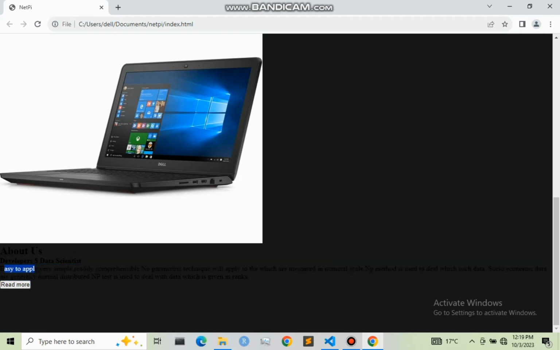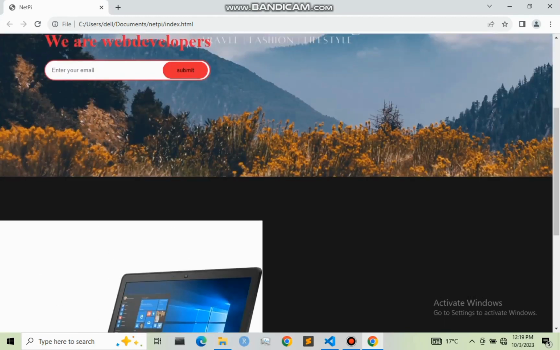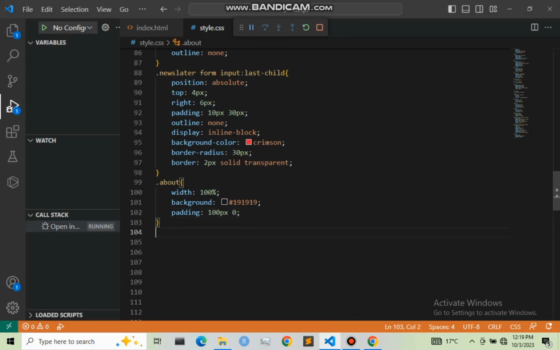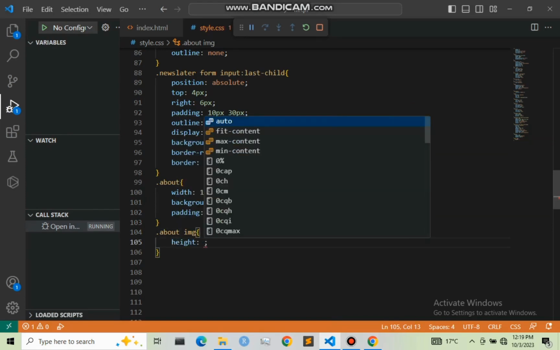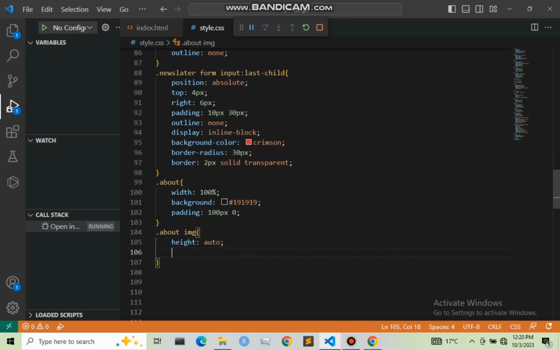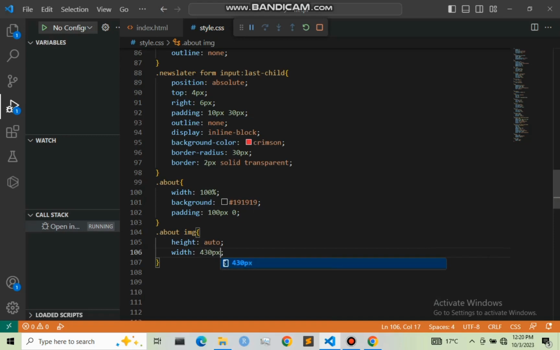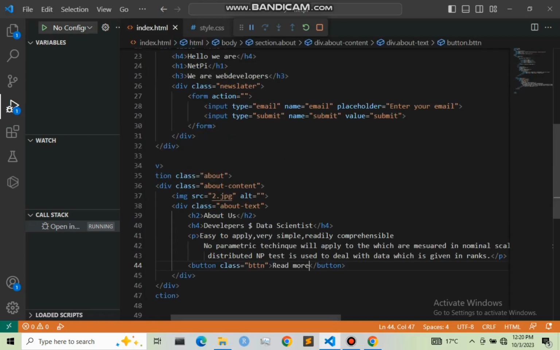So let us start by now designing this image. Our image, that is .about image, I'm going to give it a height of auto, and a width of 130 pixel. Then also I'm going to style our about text.